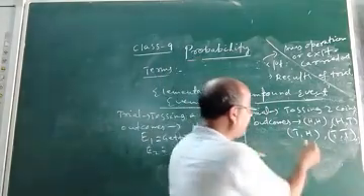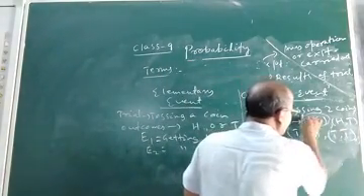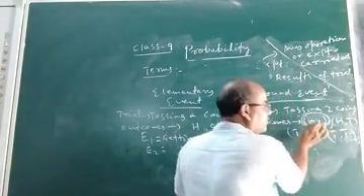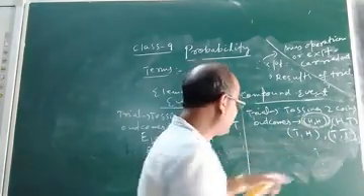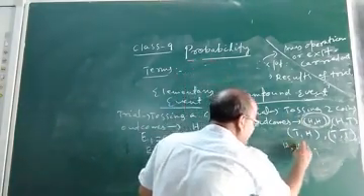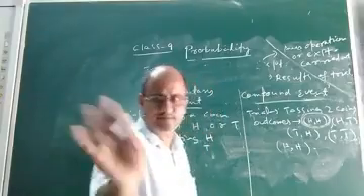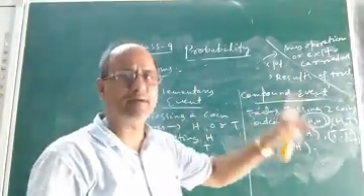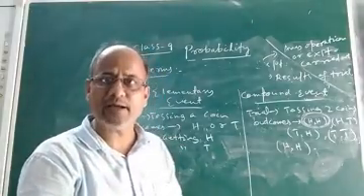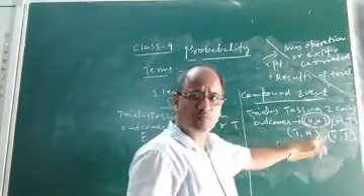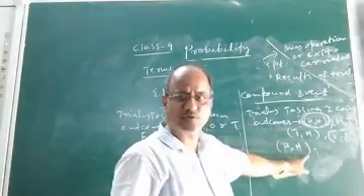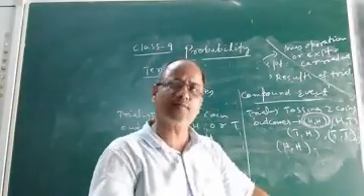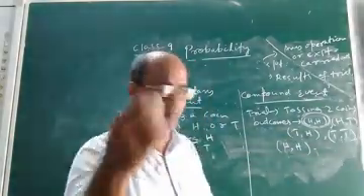Now see this one. When we talk about the outcome head and head, getting two heads is not an elementary event, it is a compound event. Why? Because two or more outcomes of a trial is called a compound event.